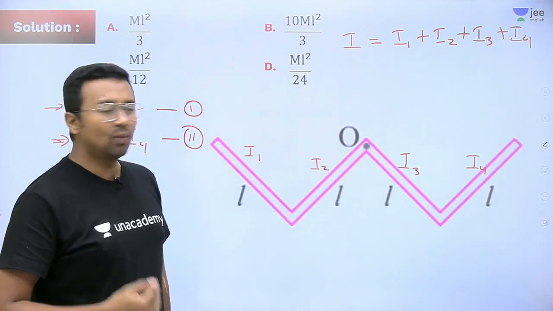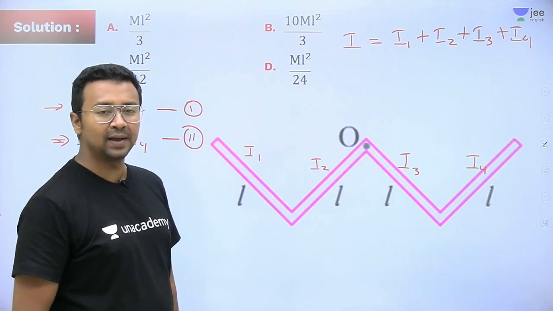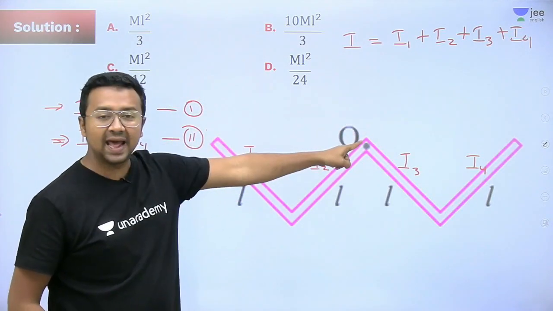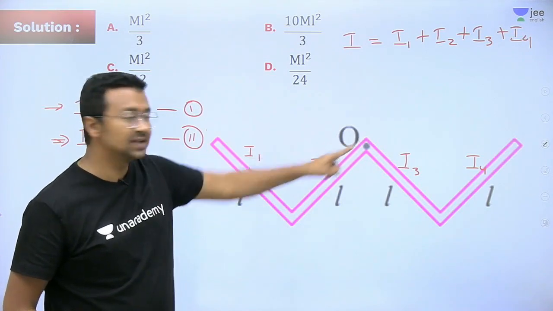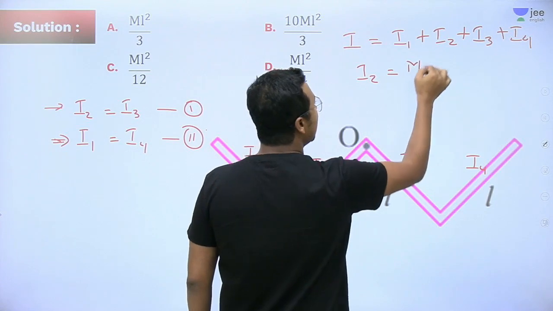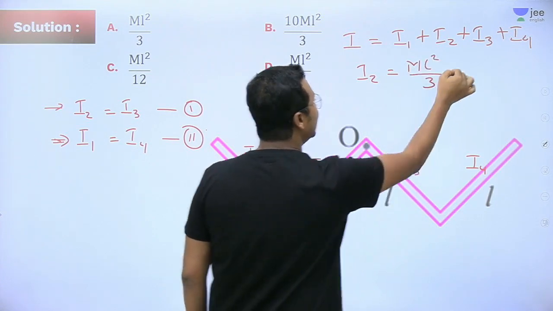So what will be equal to I2? I2 is just one rod of length L and this is about one of its ends. So this one is very simple. I2 is nothing but ml square divided by 3.